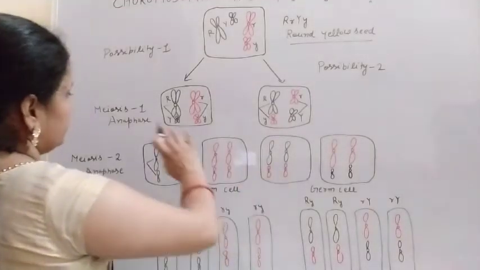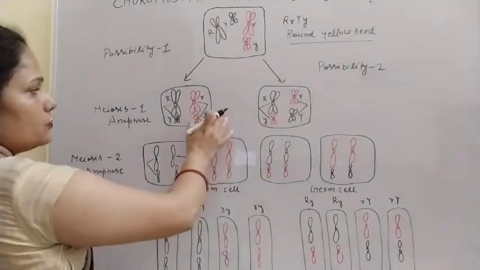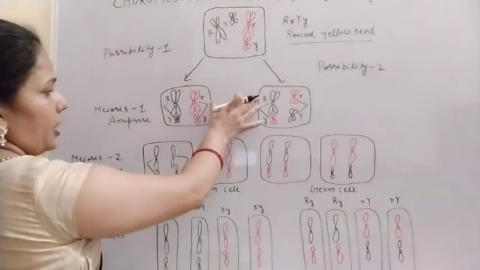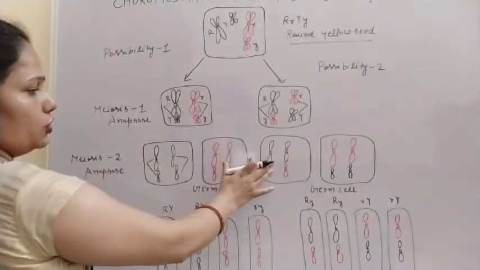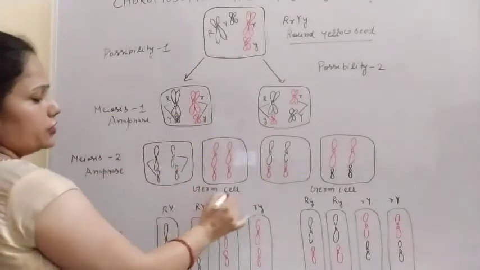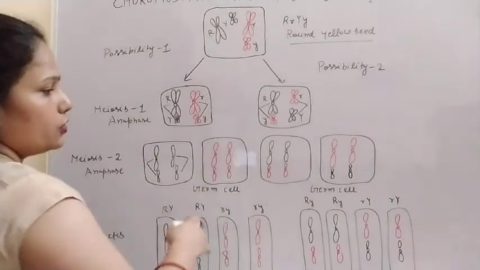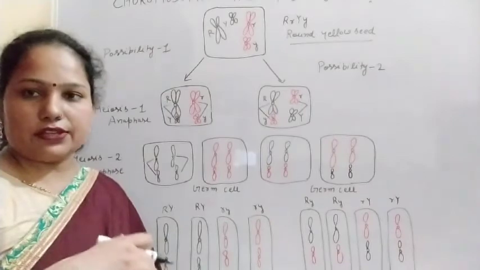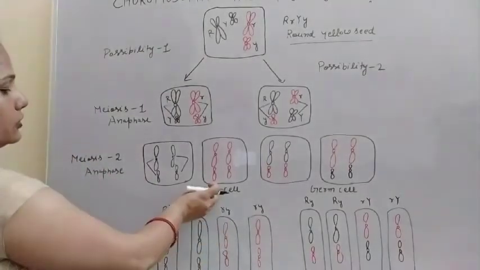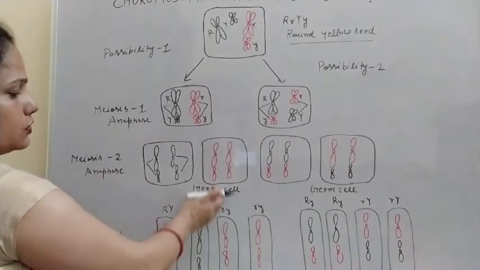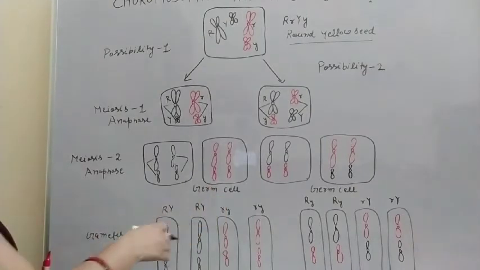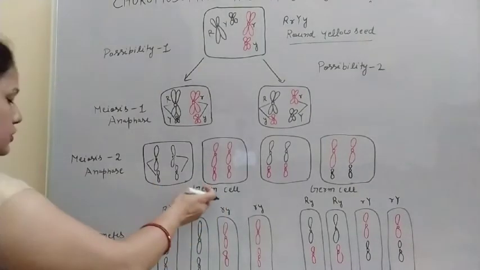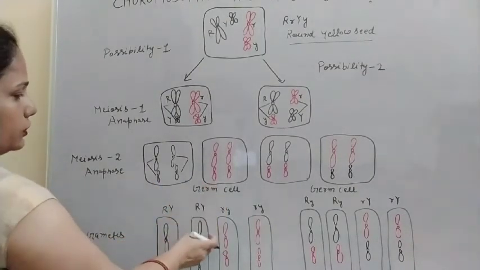Now because they become half, there are 2 cells, and from the 2 there is the formation of 4 cells. These are known as the germ cells, because the germ cells are those cells which can give rise to the gametes. And in the germ cell, by mitosis, or we can say the equational division, these germ cells then give rise to gametes.